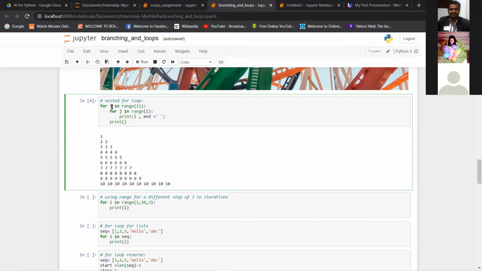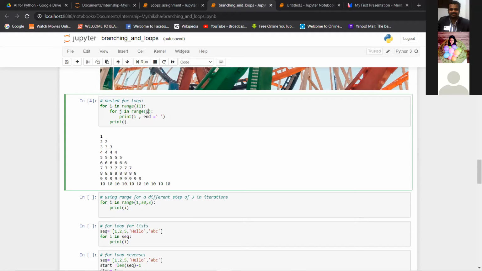So for I, if it is 2, this loop will run twice. Okay, because if I value is 2, j in range will be 2, right? So it will first print 1 and then with a space, as you can see end is equal to a space, it will again print 2 because you have passed the value 2 here.